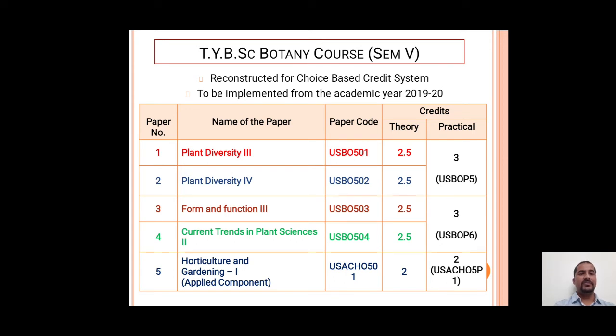In our college, we have selected the horticulture and gardening one. It has the paper code USACHO 501. It carries a weightage of 2 credits for theory and 2 credits for practical.